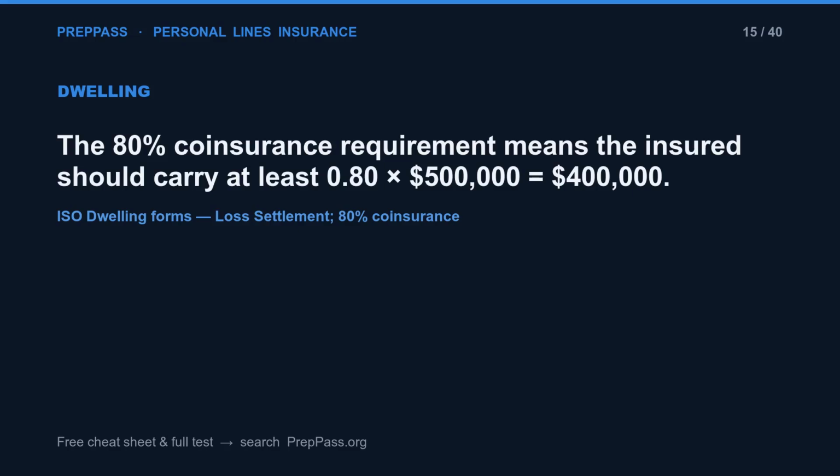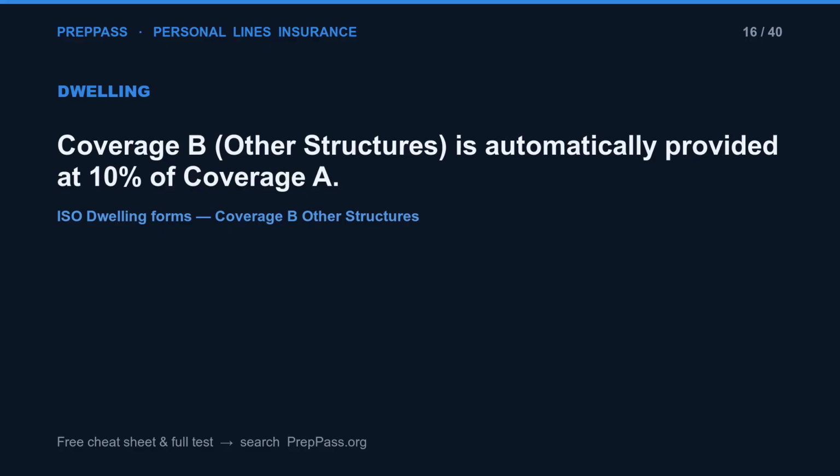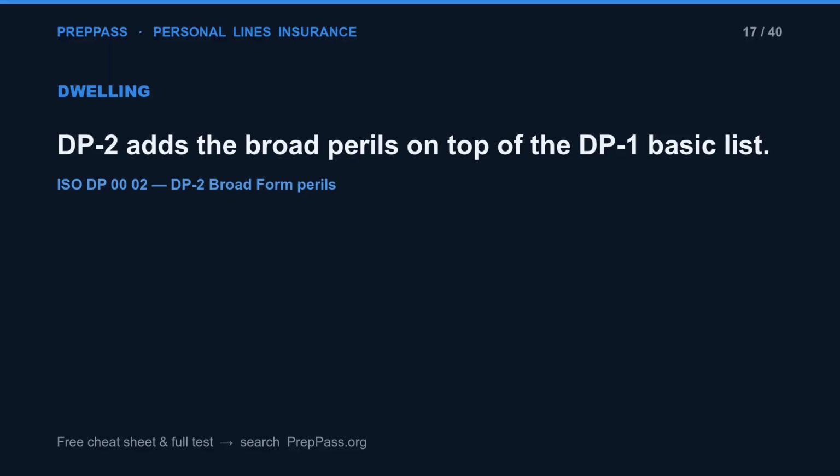The 80% coinsurance requirement means the insured should carry at least 0.80 times $500,000 equals $400,000. Coverage B, other structures, is automatically provided at 10% of coverage A. DP2 adds the broad perils on top of the DP1 basic list.